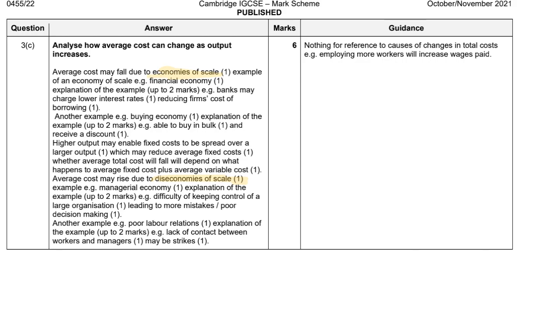Making your average cost drop. For example, financial economy, like you may borrow at a low interest rate. Another example would be buying economy. That is when you buy in bulk, you will receive a discount. So this is the first answer I will give.